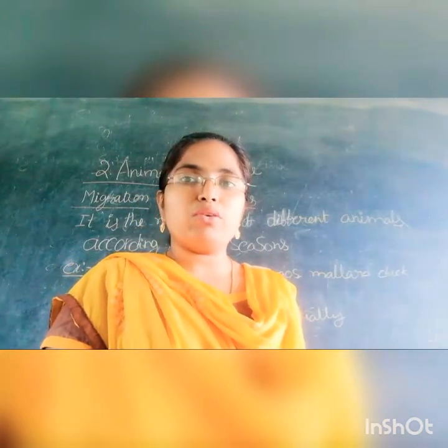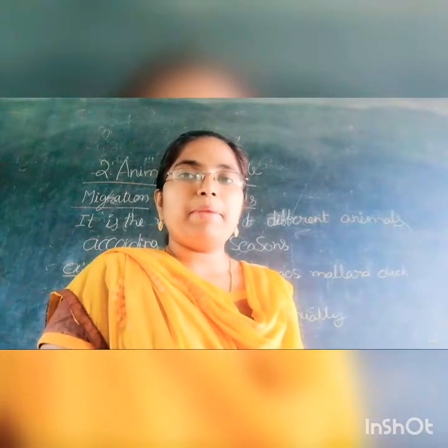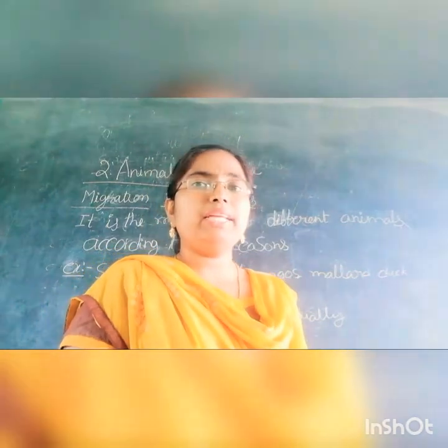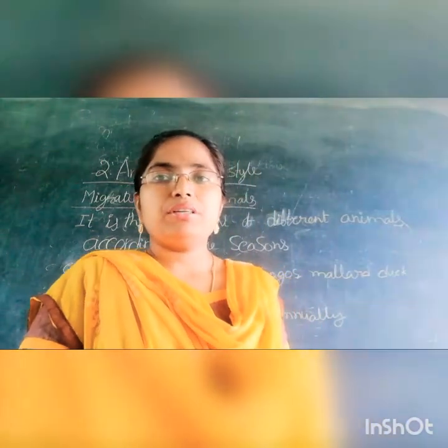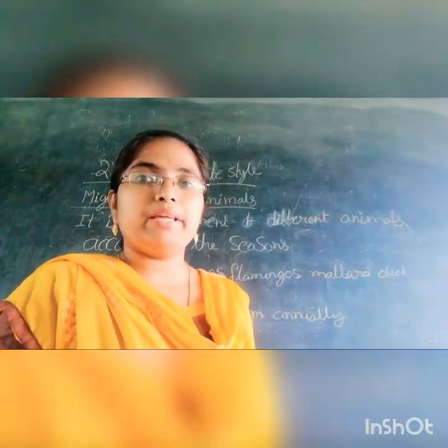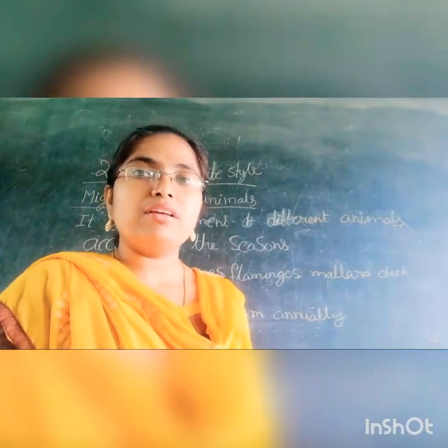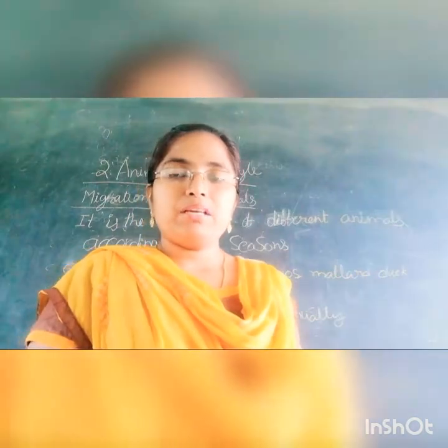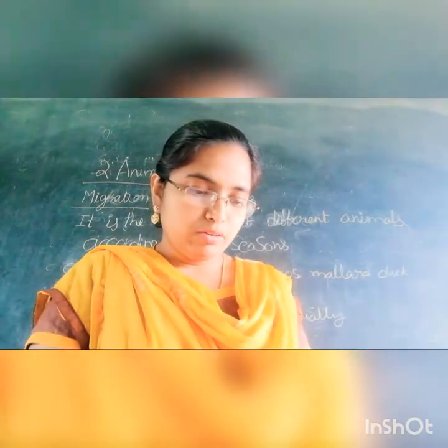Next, omnivores. Omnivores means they can eat both plants and meat or flesh. What are the examples? Bear. A bear can eat fruits, grass and also meat. So these are the examples of omnivores.